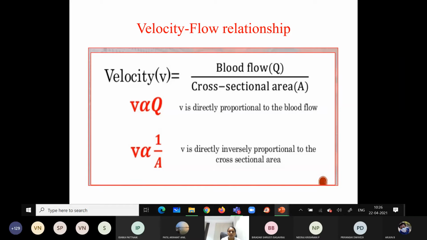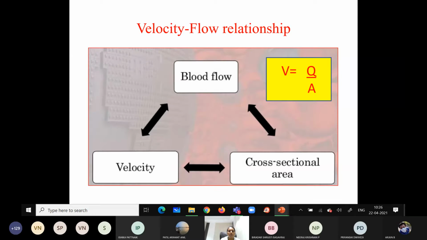This is very important. That's why I have discussed the functional classification of the vascular system before studying these relationships. Whenever there is increase in the blood flow, velocity increases. Decrease in the blood flow, velocity decreases.